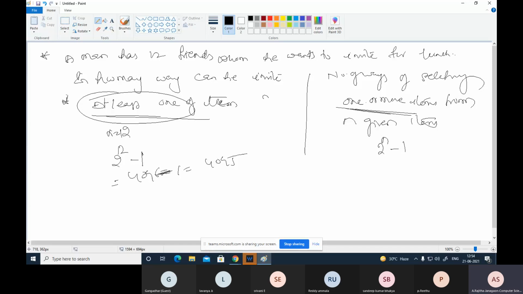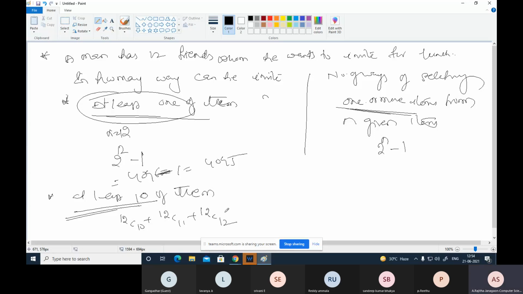Suppose the number of ways of inviting at least 10 friends, at least 10 of them. So we select only 10. How do we select? From 12 we can select 10. At least 10 means minimum 10, maximum 12. That means 12C10 plus 12C11 plus 12C12.